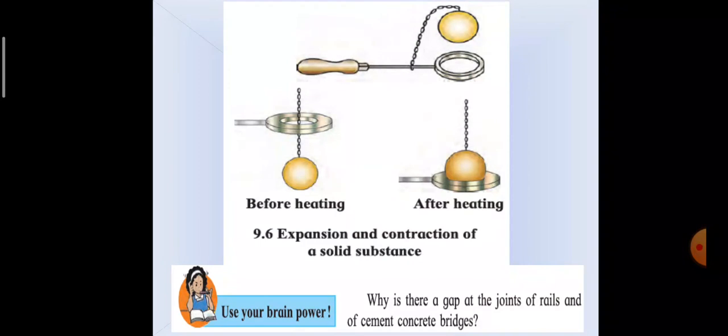So the above experiment tells us that metals expand on heating and contract on cooling. Solids expand due to heat and come back to original state if heat is removed. However, the extent to which different solids expand is different.